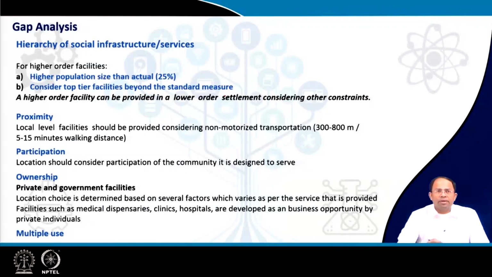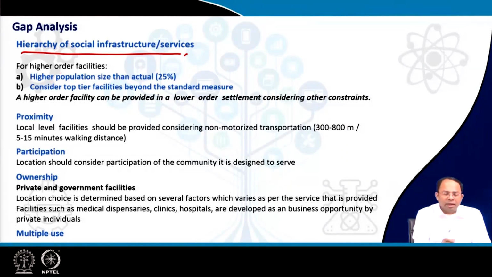To do that, we can follow some basic rules. One is, of course, the hierarchy of these social infrastructure services. We have already learned the hierarchy in the guidelines, where we saw the hierarchy of different kinds of health infrastructure. We can follow that, but we also have to understand that higher order facilities cater to the largest number of people, and the top tier facilities are catering not only to my local population but to population from the surrounding area. So we have to add some extra capacity to those particular facilities.